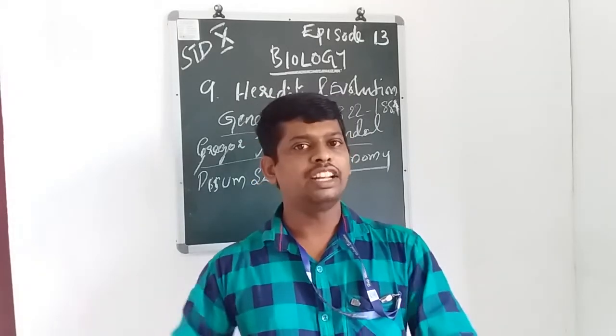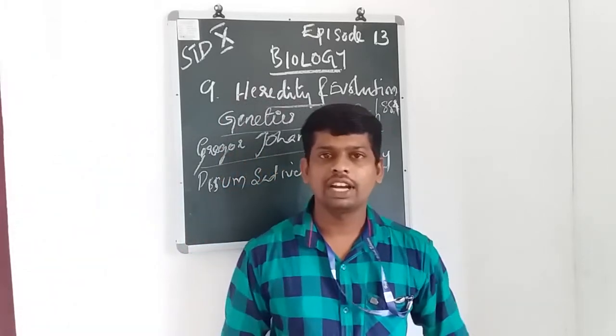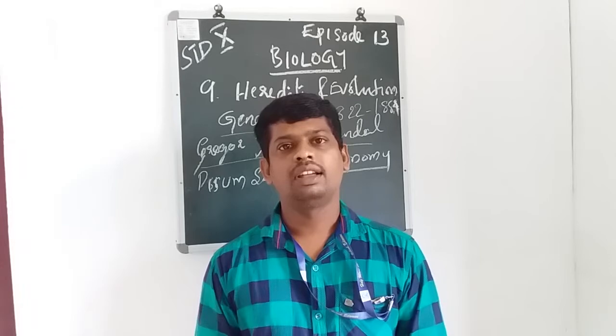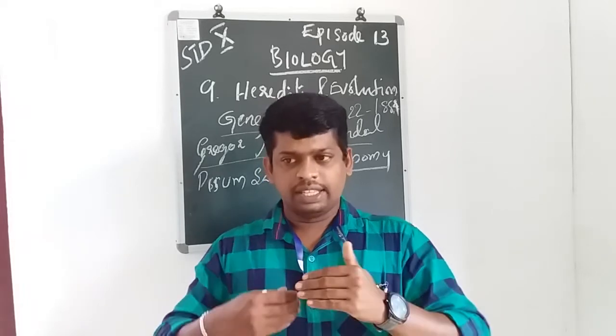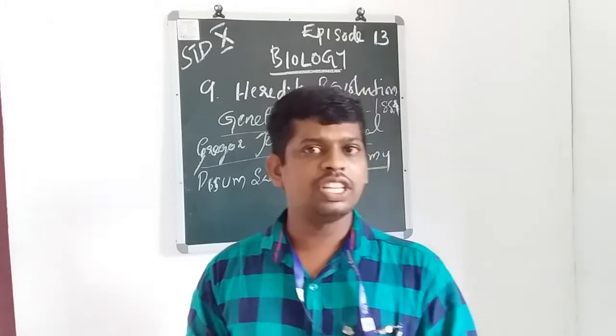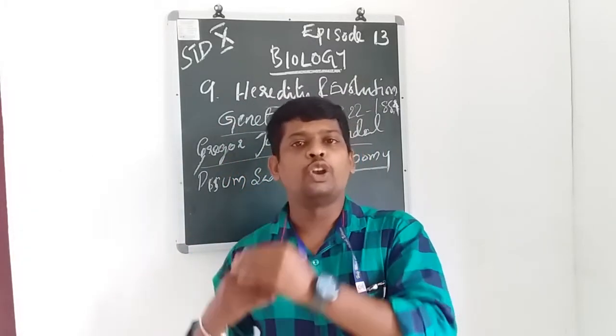Nomenclature means the naming system. So taxonomy is a branch of biology which deals with scientific classification and nomenclature.